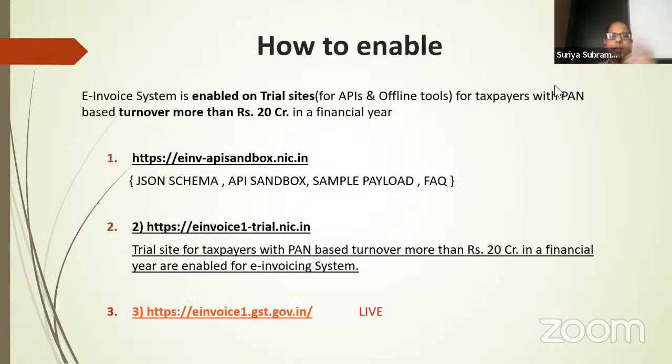So where is the website to go and register? The point shown here at the bottom, e-invoice1.gst.gov.in. This is the main website. This is the live production website. This is where you should go and register. There is also a trial website. You can log into this, e-invoice1-trial.nic.in. You can log in and register and try to generate e-invoices. We also have an API sandbox. This is mainly for software developers. However, if you are a developer using GSTZen, we have provided sandbox GST numbers for you to use. We request you to use them and get started right away.